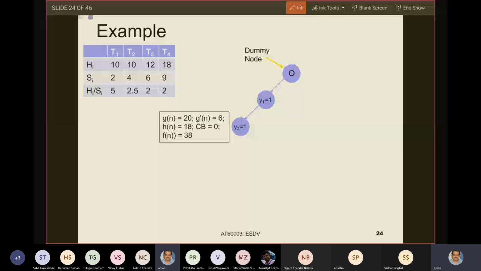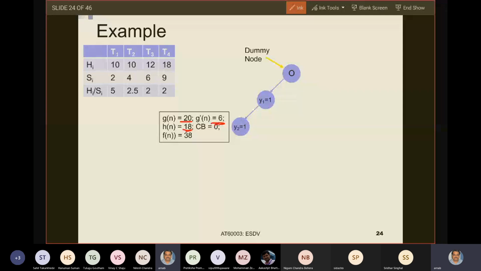So then y1 and y2 have been allocated to software. G dash n equals 6. Why G dash n equals 6? Because for T1 plus T2, the total software execution time cost is 6. The total time taken by these two tasks together when executed on a general purpose processor is 6 time units. Correspondingly, if these two tasks were executed in hardware, they would have taken 20 amount of area. This is what I mean when I say Gn equals 20, G dash n equals 6, Hn equals 18. Now, do I need to calculate this anymore?